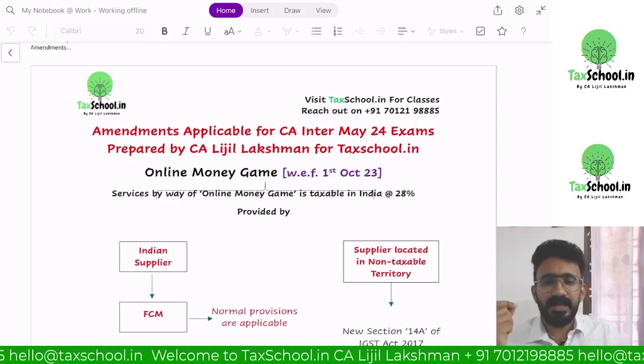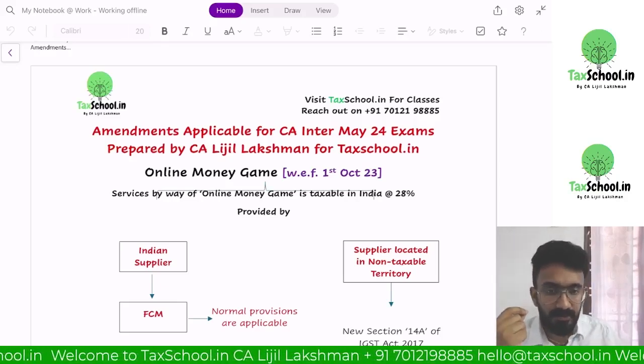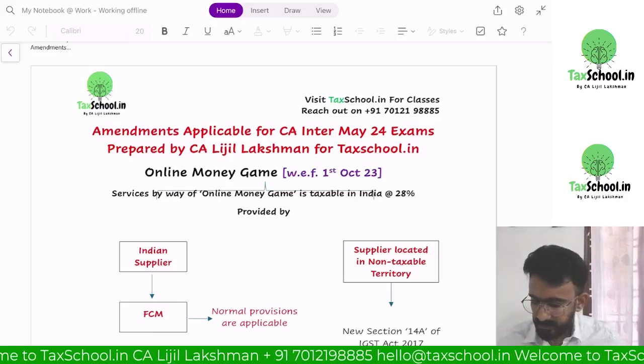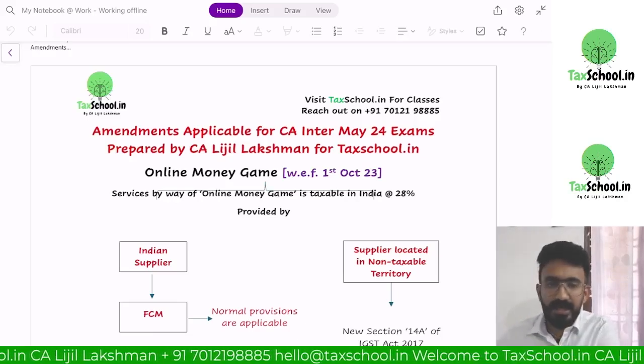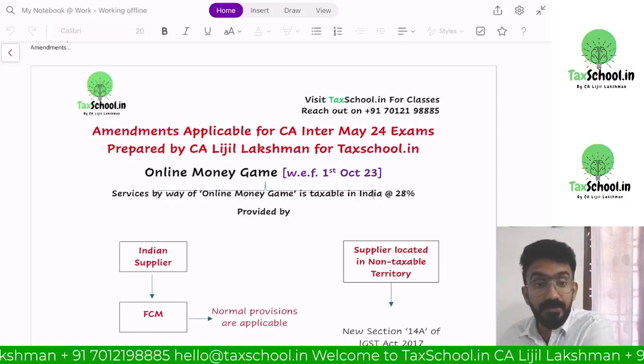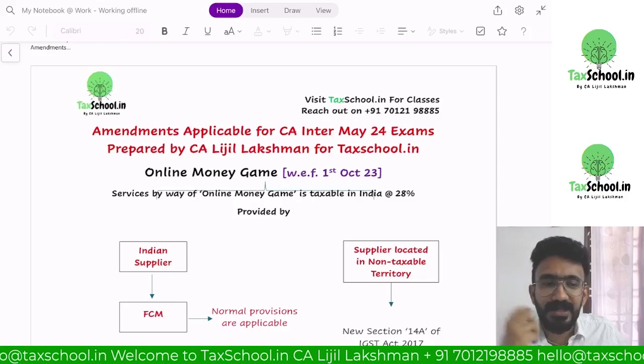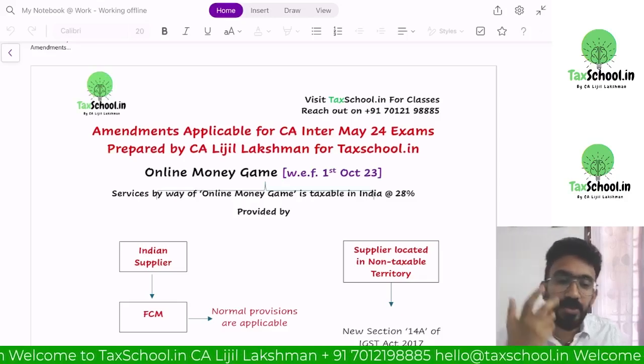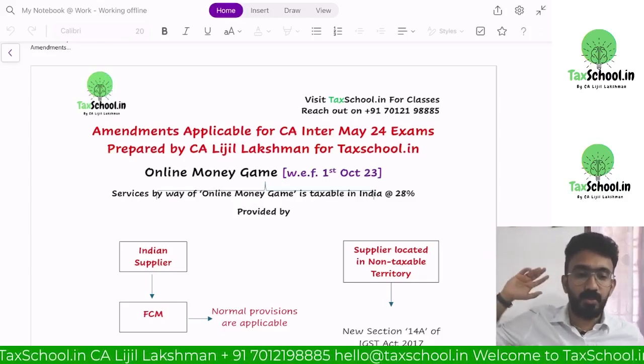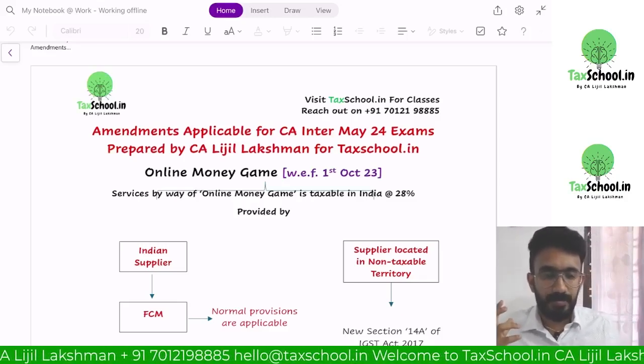And Dream 11 said, see, this is not a game of chance. Why? Because they said to create a Dream 11 team, you need some kind of skill. So there was this question: what do you mean by skill? Now the Supreme Court had a lot of argument on what is meant by skill here.